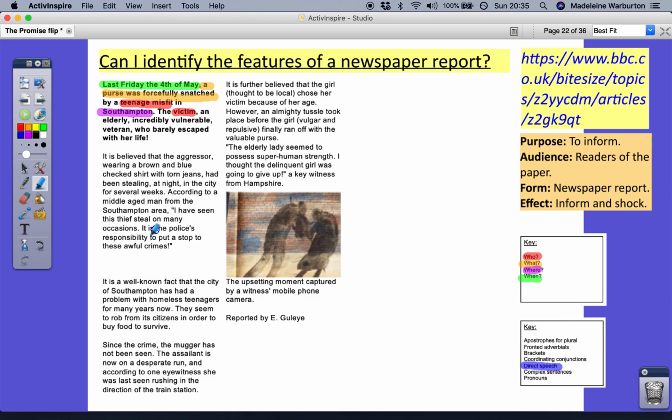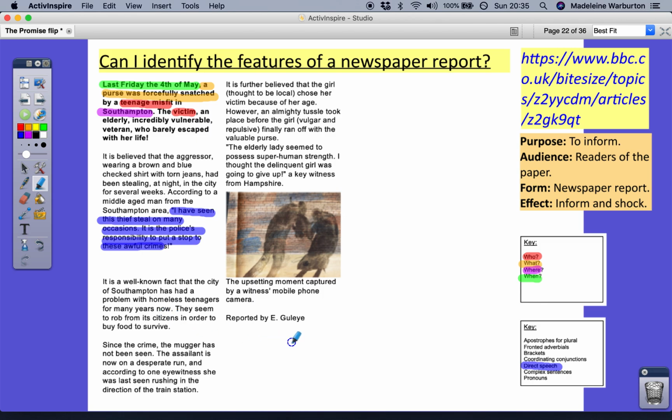Okay. Now, we have got some direct speech here, and we can see the inverted commas around the speech, so we know that that's speech. Okay, and it was reported by a middle-aged man from the Southampton area. Okay, so we've not given a name. We're going to be fairly general about it.